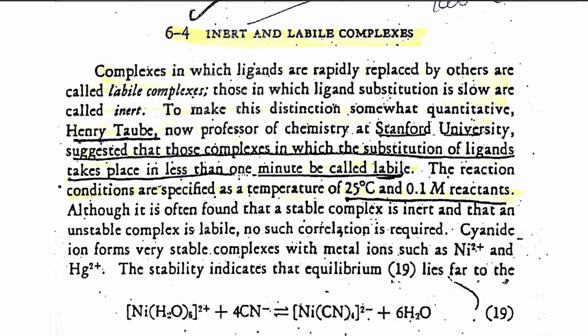In the previous lectures, we discussed stability, and it has been shown that stability is of two types: thermodynamic stability and kinetic stability. But when we use only the term stability, it refers to thermodynamic stability. So in order to differentiate thermodynamic stability from kinetic stability, we have used some different terms. If a complex is kinetically stable, we call it an inert complex, and if a complex is kinetically unstable, we call it a labile complex.